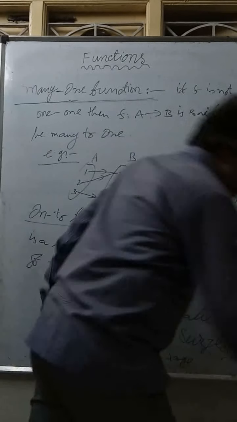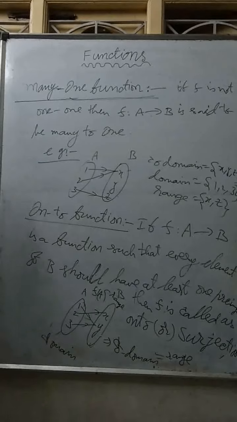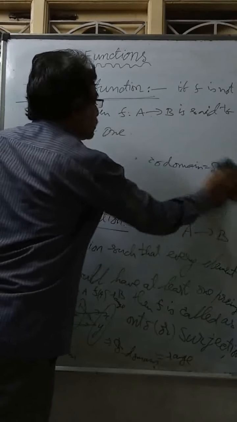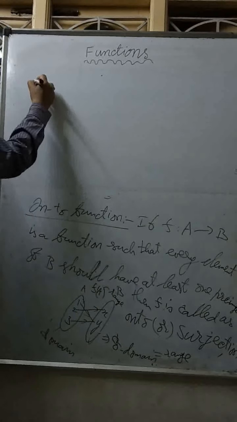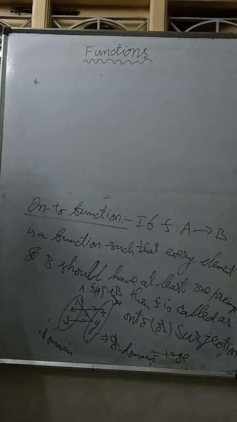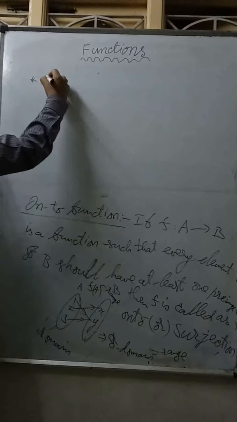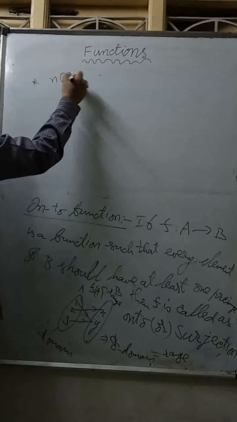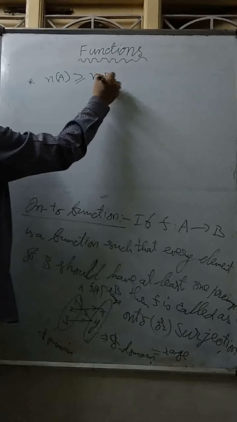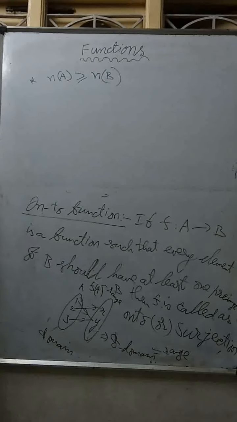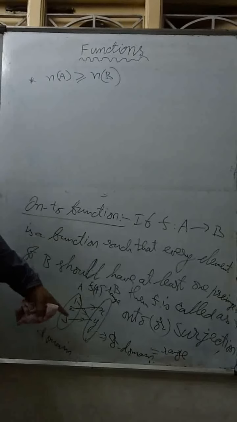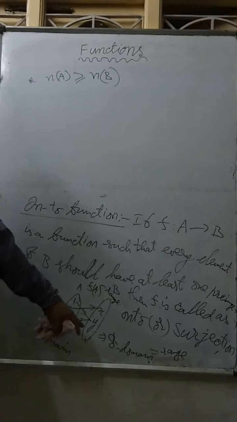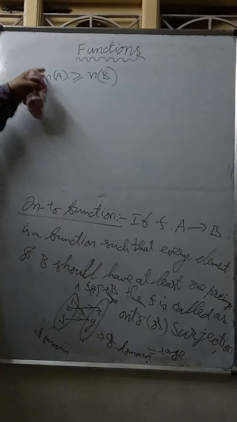Next, in the same way we can state some important points for onto function also. First and foremost, n of A must be more than or equal to n of B. Because if n of B is more than n of A, you cannot map.